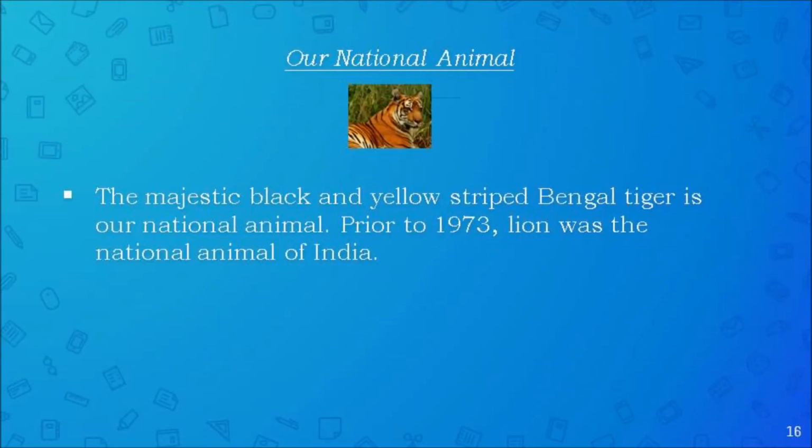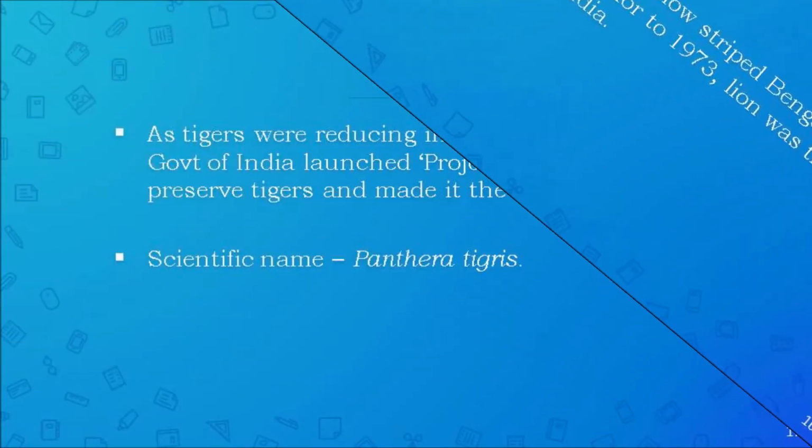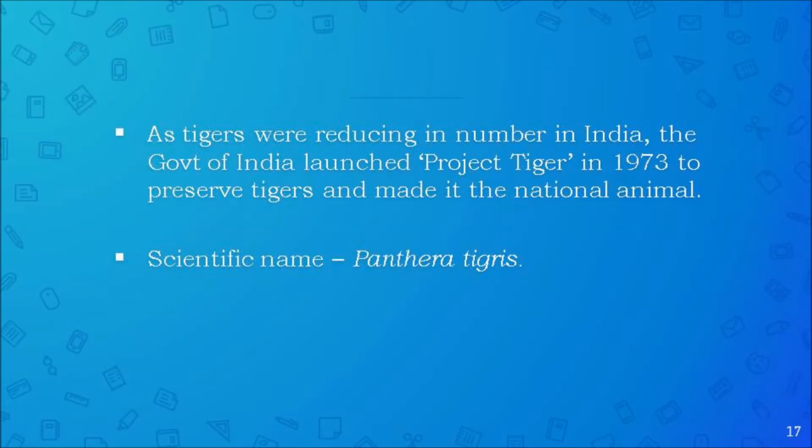National animal. The majestic black and yellow striped Bengal tiger is our national animal. Prior to 1973, lion was a national animal of India. As tigers were reducing in number in India, the Government of India launched Project Tiger in 1973 to preserve tigers and made it the national animal. The scientific name of tiger is Panthera tigris.